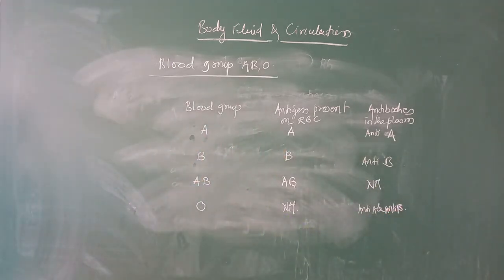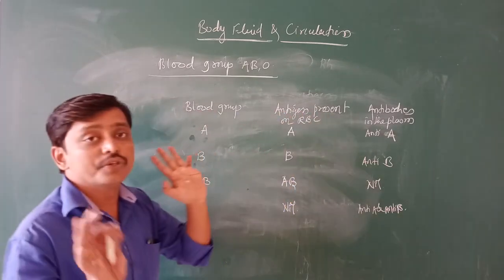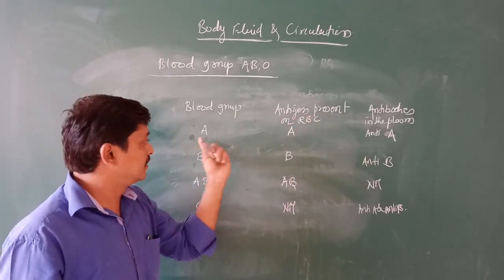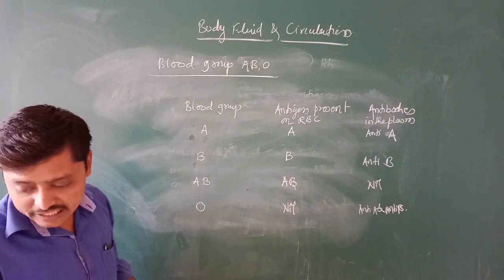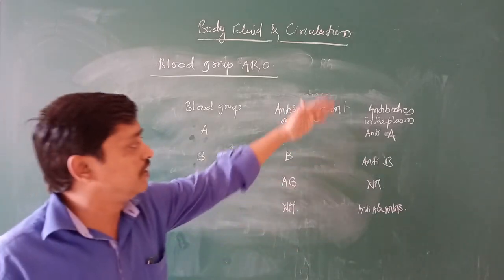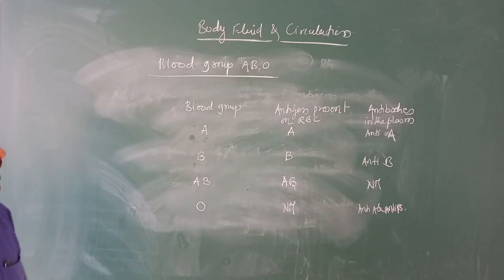Understood? Now, the distribution of antigen and antibody in the different blood groups. Here they are given: the blood group and antigen present, antigen A, antigen B, antigen AB and O, which is nil. Then we write the antibodies in the plasma: anti-B, anti-A, nil, and anti-A and anti-B.